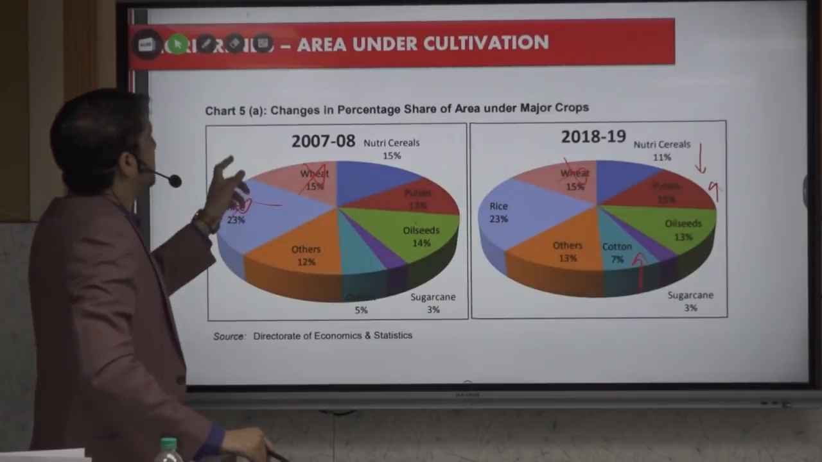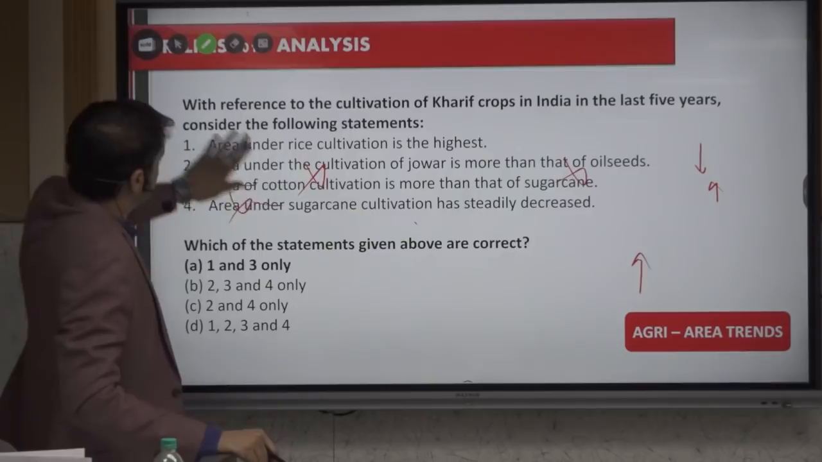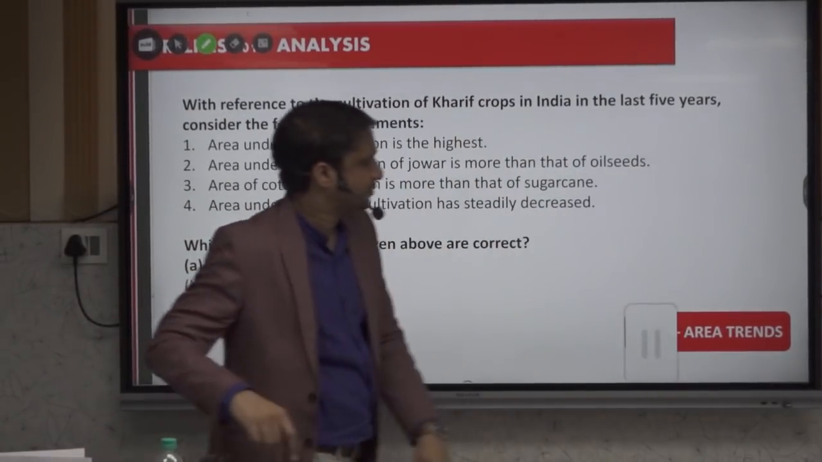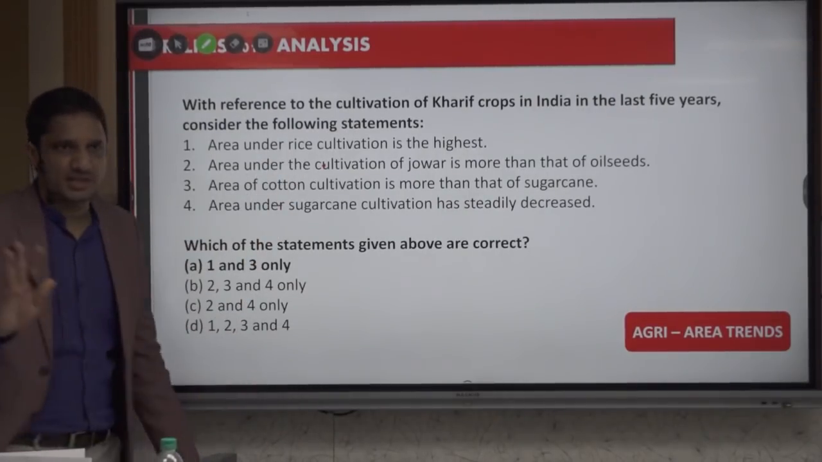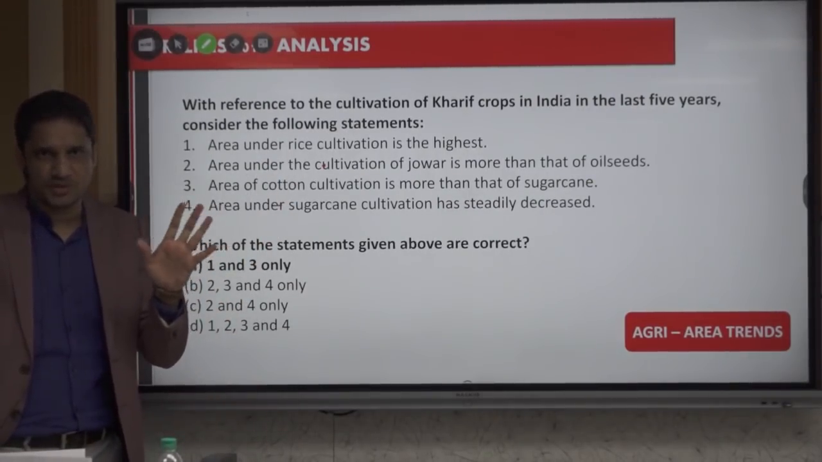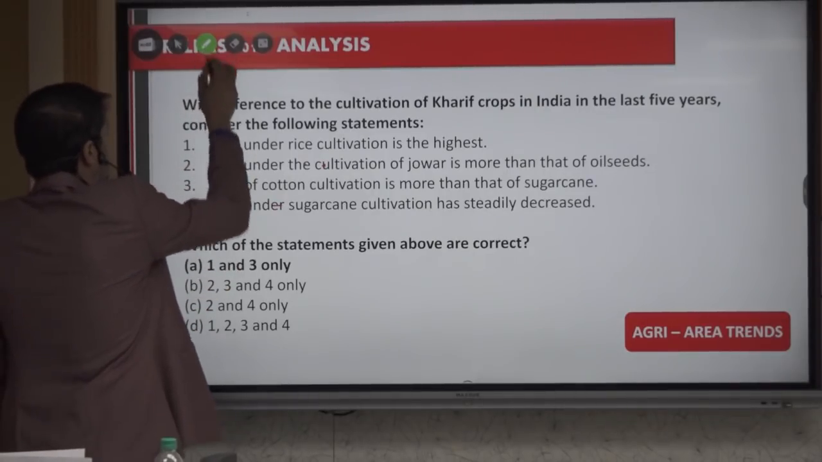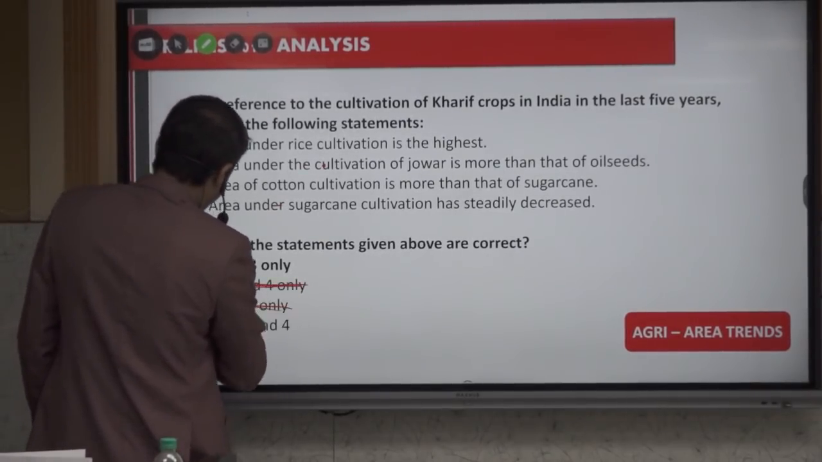See, from this single slide we can solve this question. Now this was the question which they asked. Now think, apply some elimination technique here. Area under rice cultivation is highest. This we know, 23%. This we would remember. So it means statement 1 is 100% correct. So the option in which there is no 1, cross it. Finish. This is what we are 100% correct about.